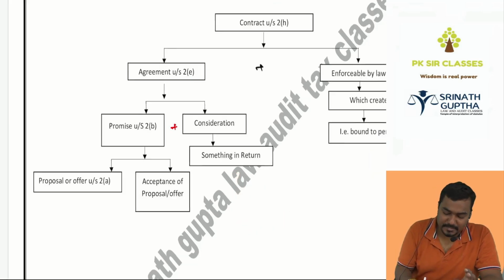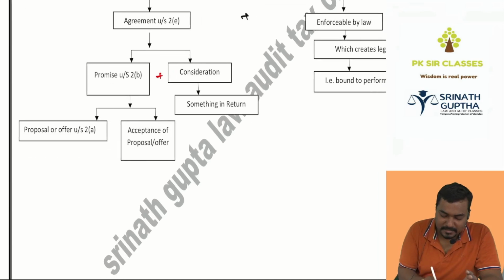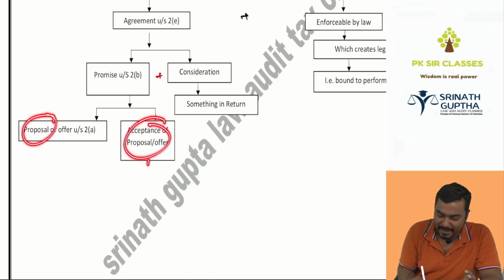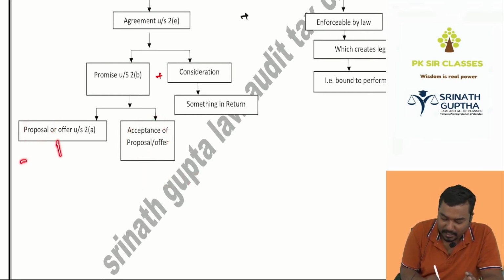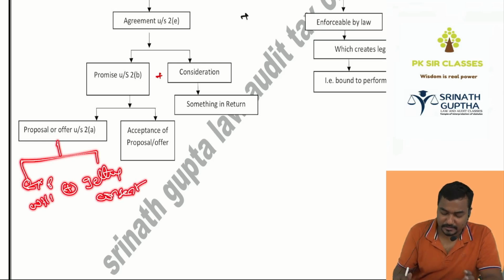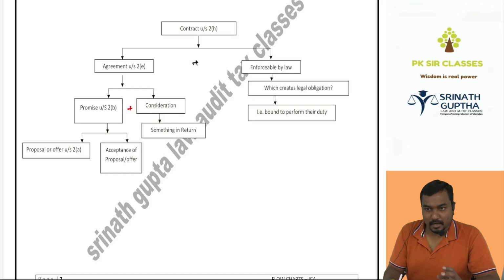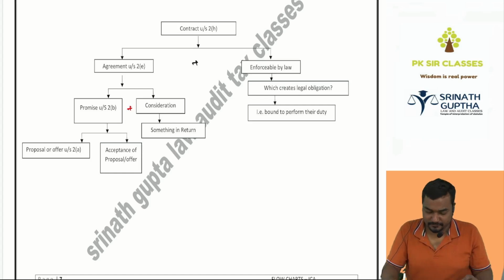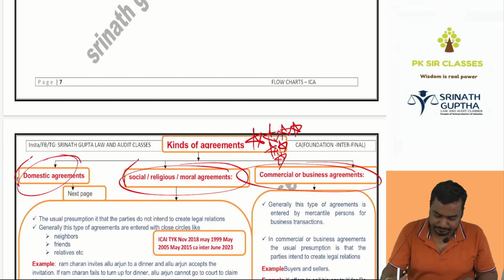Then what is a promise? Under section 2(b), promise means offer plus acceptance. Acceptance means giving the consent. What is a proposal or offer? Expressing the willingness with a view to getting the consent of another, this is called an offer. Summary of the four definitions. Out of these, one is very, very important.